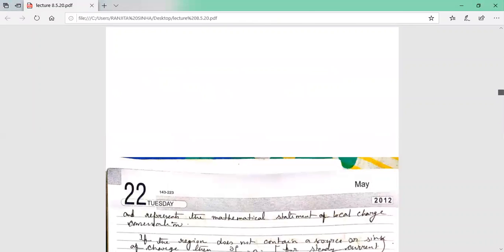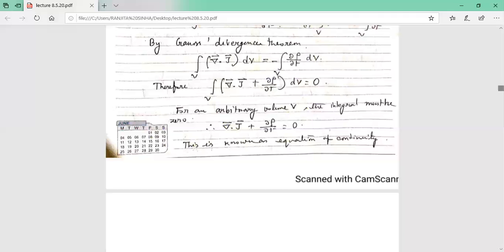Because for steady current, what is the equation of continuity? Divergence of J plus del rho by del t equals 0. Now if the current is steady, then del rho by del t equals 0. If del rho by del t equals 0, then divergence of J equals 0. So for steady current, the equation of continuity becomes divergence of J equals 0.